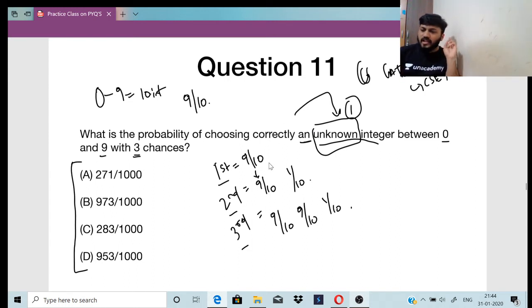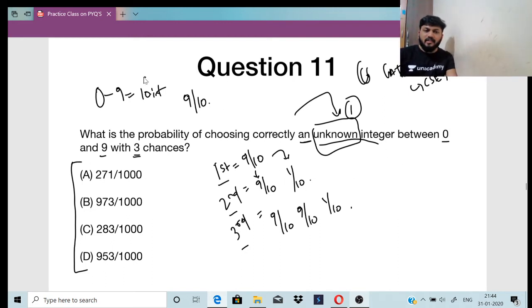So 9 out of 10 in the first one. Second one, of this 9 out of 10 I am choosing 1, so 9 by 10 into 1 by 10. Okay, yes, 1 minute Nishan. Then third one is of these both 9 of 10 I am choosing 1 by 10. Okay, I'll repeat it Nishan, right?